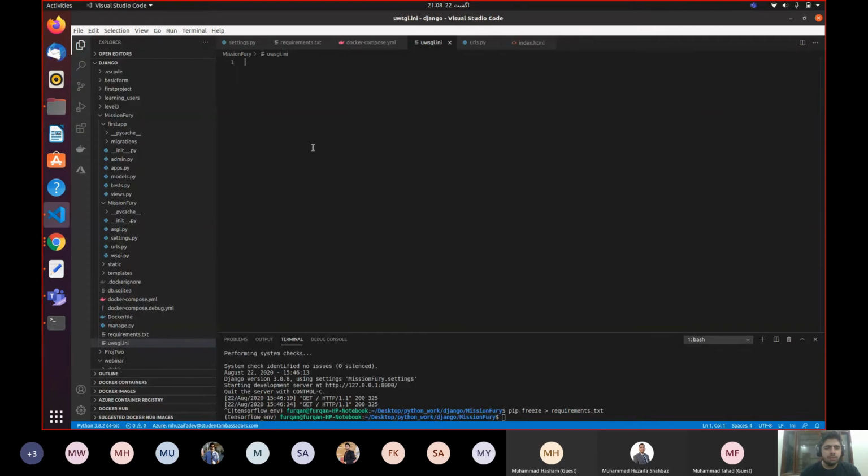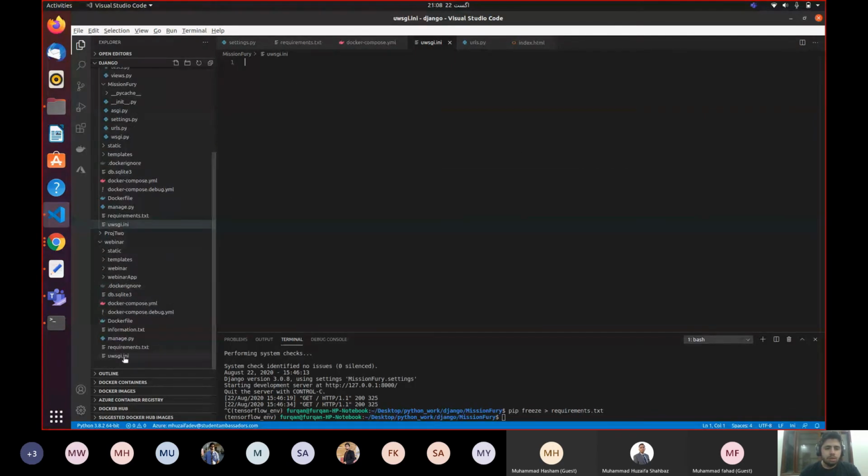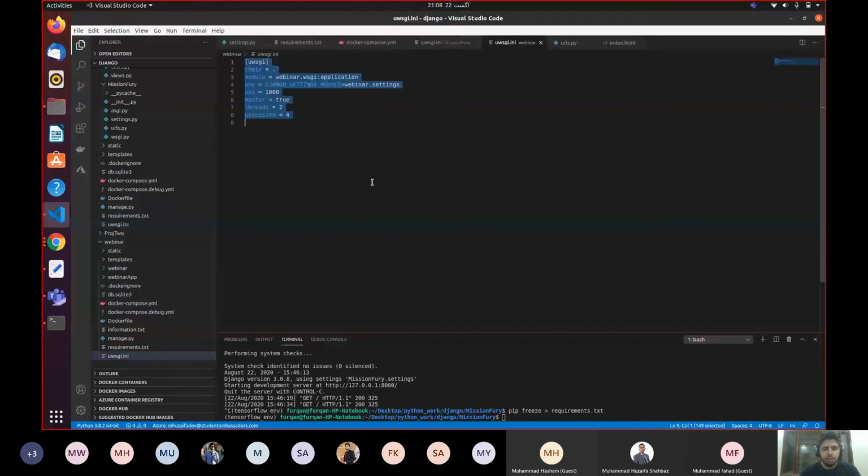What I'm gonna write inside this file, I'm gonna copy paste everything from here. Again, it's a web server file. uWSGI is a web server, well, it's not exactly the web server. It's an intermediate path that connects your Azure web server and your local Python web server together.